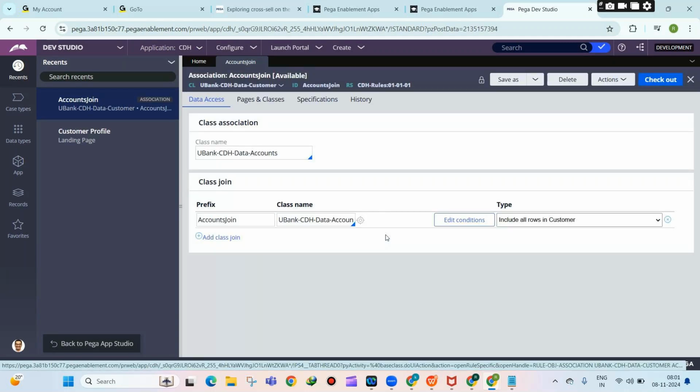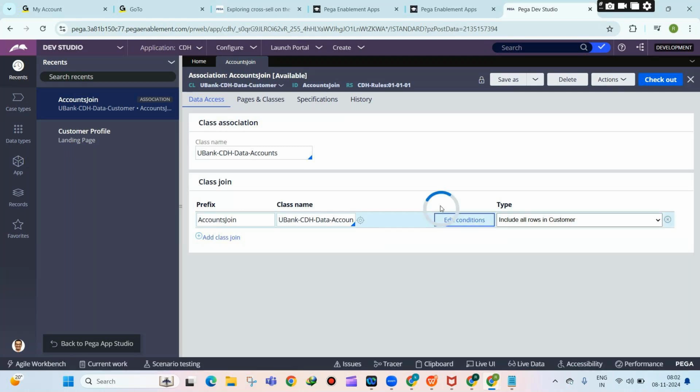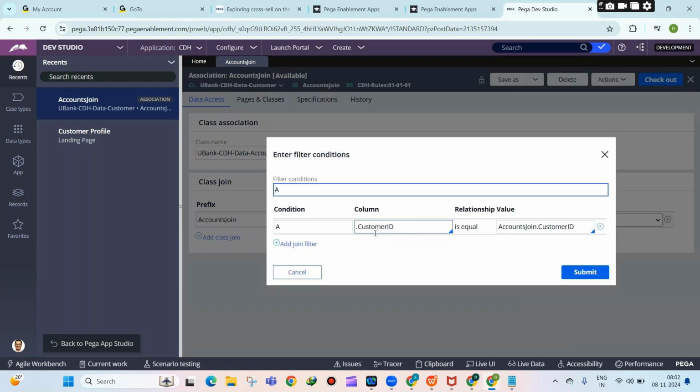So you see this customer is mapped to accounts table. For example, take another scenario. We have customer table, we have loans table. So the customer table is joined with loans table, then you have to give the join column here. So you see this common column. That means if you want to join with another table, you need to have a common column. The customer id in the customer table equals accounts table customer id. In the accounts table also there is one column called customer id. So that is a join column.